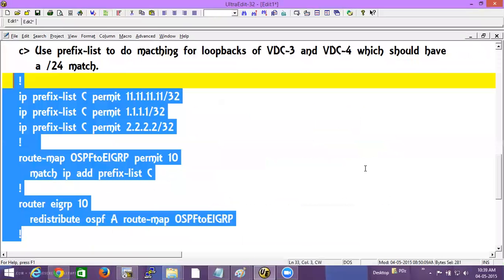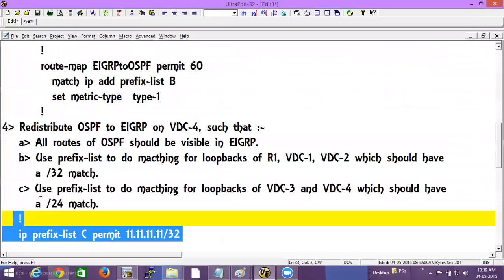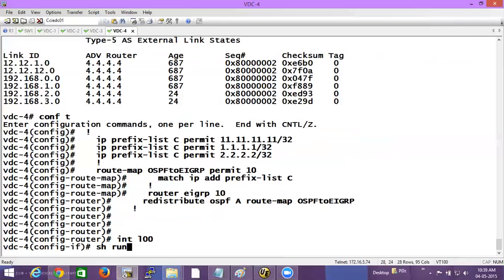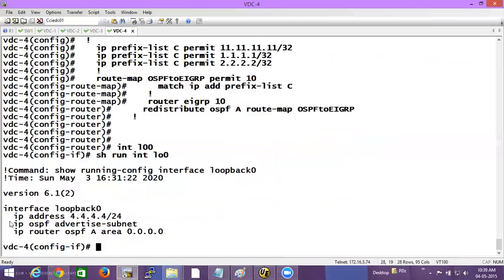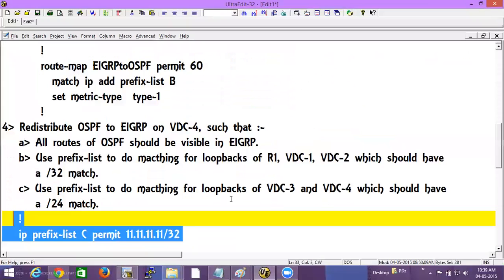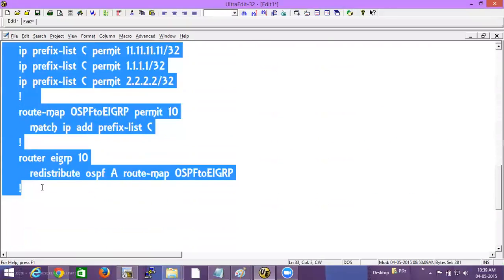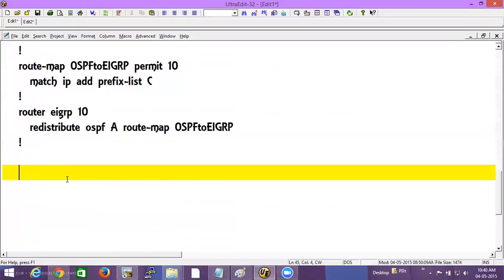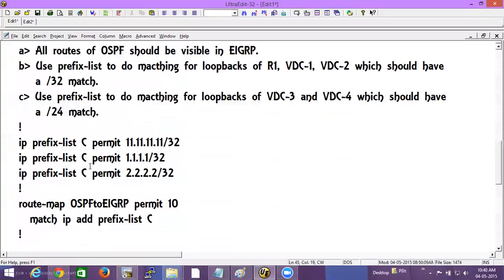Now, if I am going to do it for question number C for VDC 3 and 4, for VDC 4, if you do show run interface loopback 0, previously we had given this command. I'll remove that. Now, if I write a prefix list for the second question, can I write it with the same prefix list?